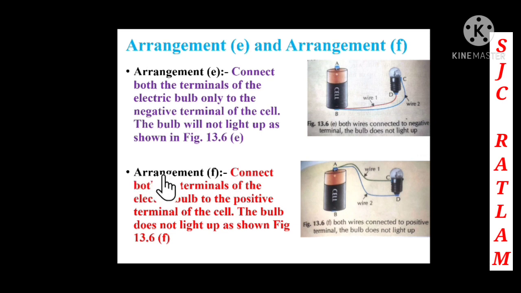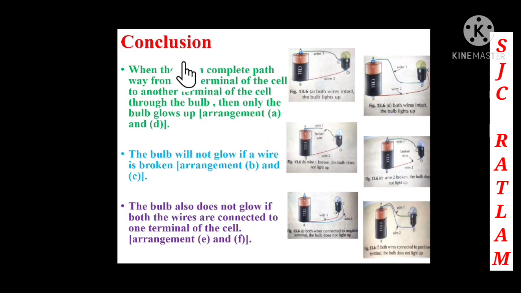Similarly, in case F, connect both the terminals of the electric bulb to the positive terminal of the cell. Here both these wires are connected from the positive terminal to the electric bulb. Again the bulb does not light up. Why is it not lighting? Because both the wires are connected to the positive terminal, and again it is an open circuit. It is not connected from the negative to the D terminal. So that's why the bulb is not glowing. Now here we will see the conclusion.